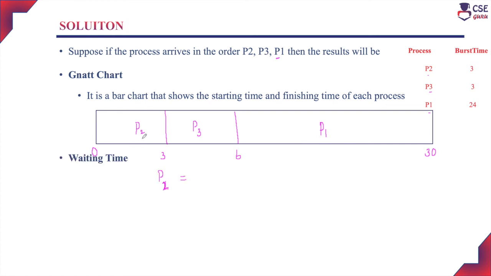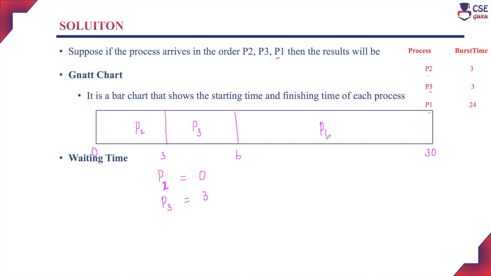So for process P2, once it arrived into the job queue, it is immediately assigned to the CPU for execution. So the waiting time for process P2 is 0 milliseconds. Next, the waiting time for process P3 is the time taken by the process P2 to complete its execution with the CPU. That is nothing but the 3 milliseconds. So process P3 waiting time is 3 milliseconds.